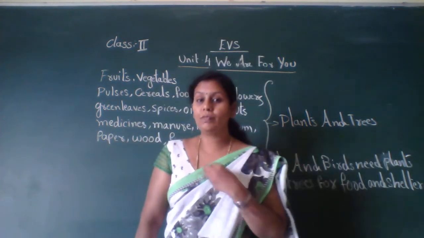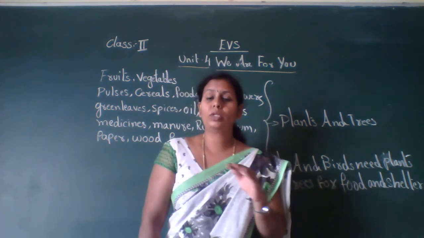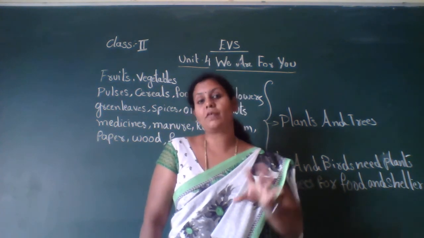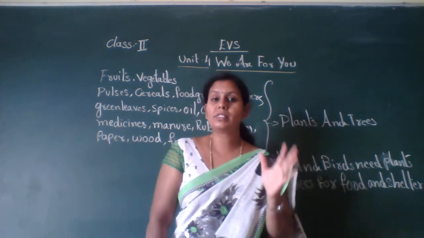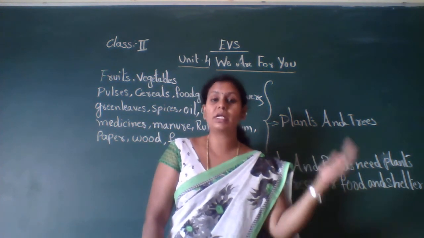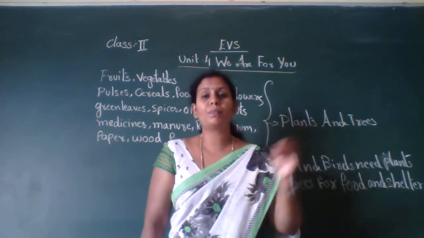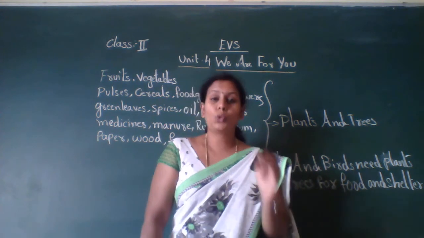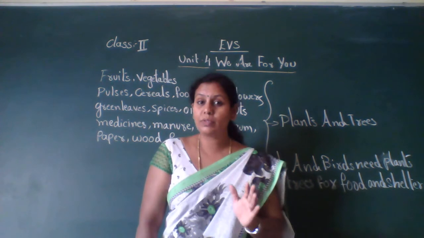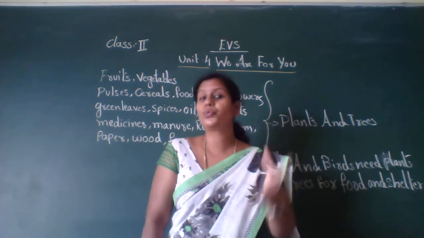So we human beings have become selfish, children, nowadays. We are cutting all the trees and we are destroying the forest. We are not thinking that we are destroying our life ourselves. So that's why, children, plants and trees do not belong only to us, they also belong to animals and birds. They are also depending on them, and even birds and animals depend on plants for food and shelter. So we should not cut the trees, we should not destroy the forest, we should save the forest, we should grow more and more trees, children.